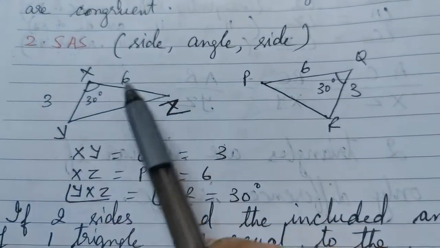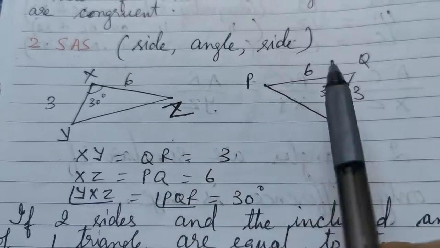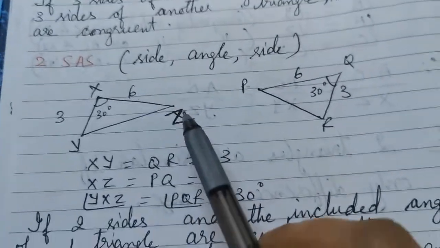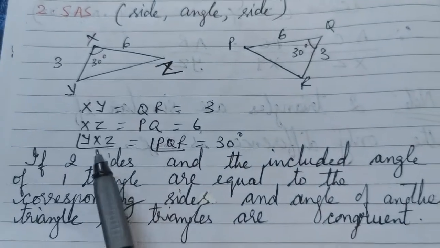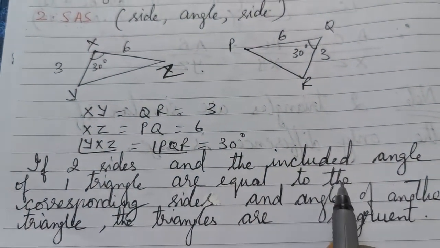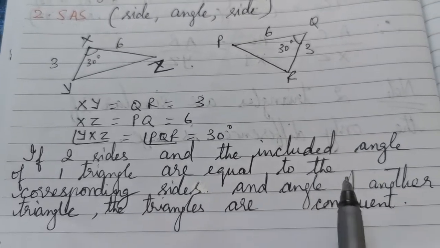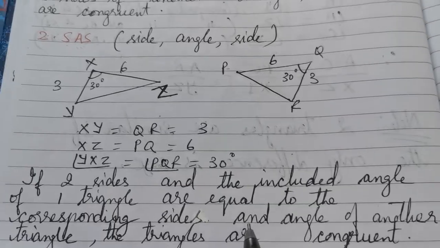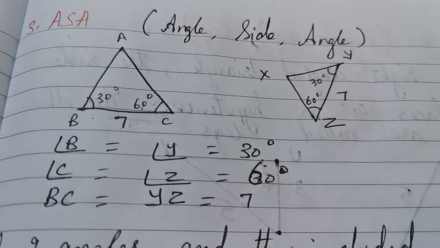So 3 properties are the same here: 2 sides and the included angle. Therefore, the two triangles are congruent. If two sides and the included angle of one triangle are equal to the corresponding sides and angle of another triangle, the triangles are congruent.